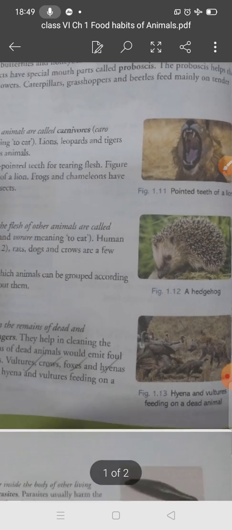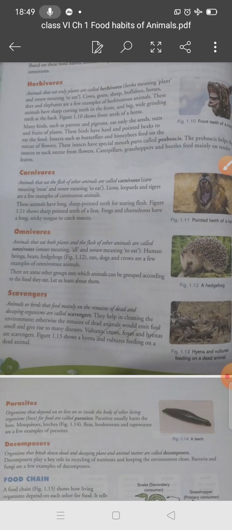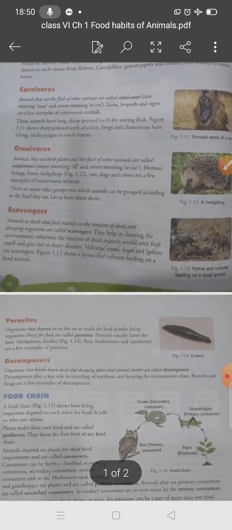Frogs and chameleons also have a long sticky tongue to catch insects. And there are some carnivorous birds too. You can take the example of the eagle. They have a long, strong, curved beak, so they can tear the flesh of animals.